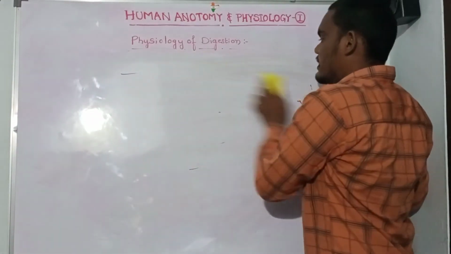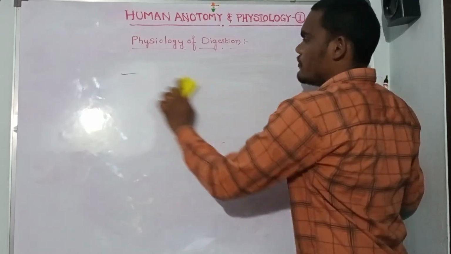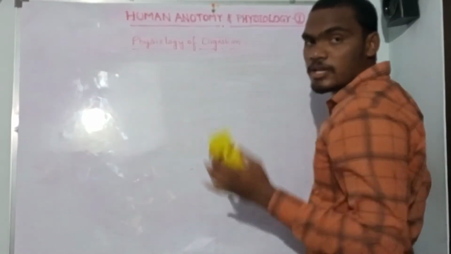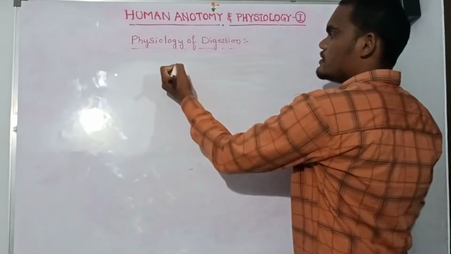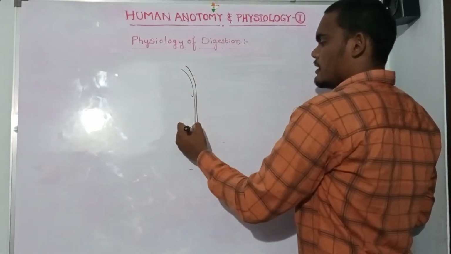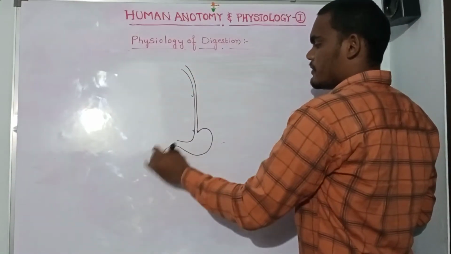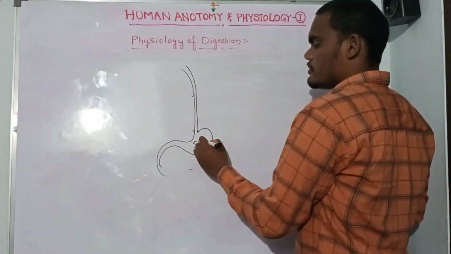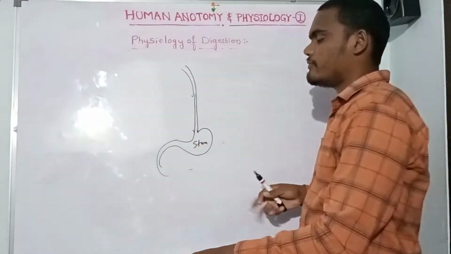From the buccal cavity food goes to the esophagus. In the esophagus there are no enzymes. Then food goes to the stomach.